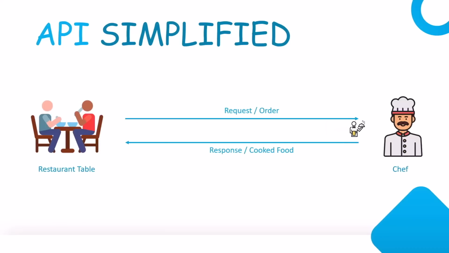The server would be responsible for taking the order from the table and telling the chef what needs to be prepared. That resembles a request. Once the food is ready, the server will pick up that food and deliver it back to the table, which is a response. So here you can see how the server is acting like an API, taking the request and then delivering back the response from our kitchen.